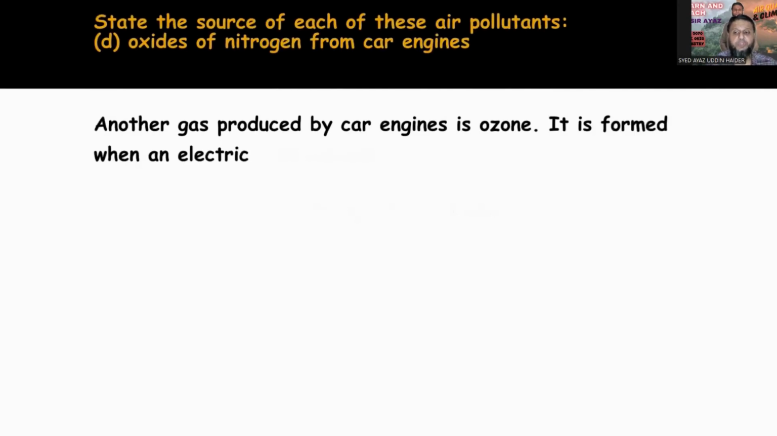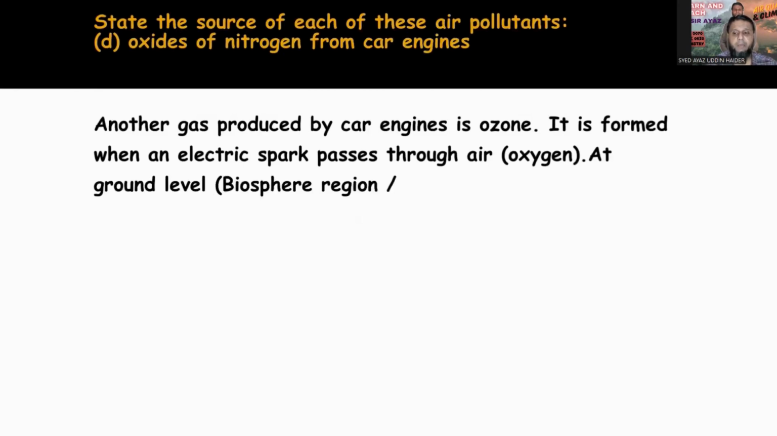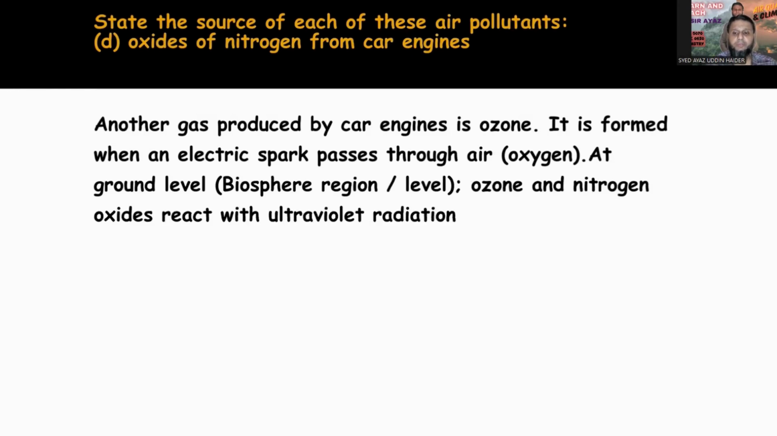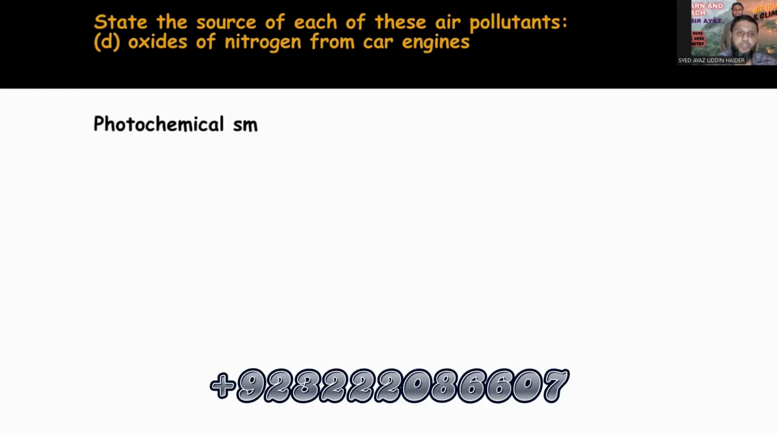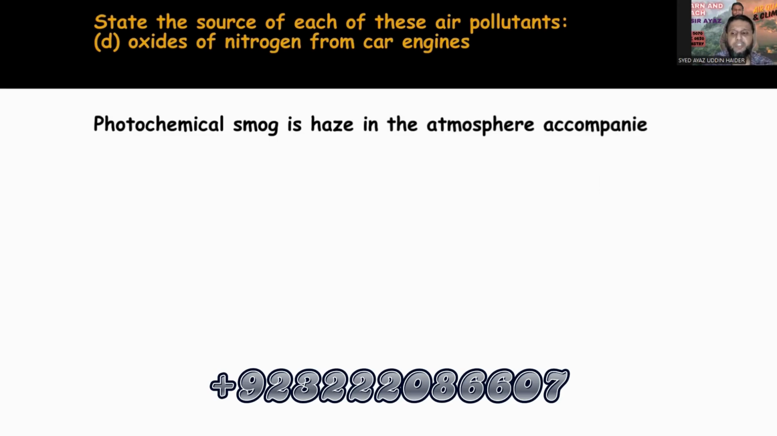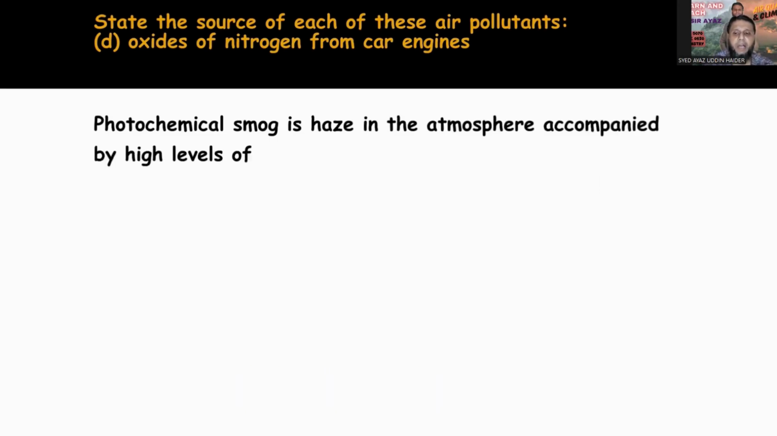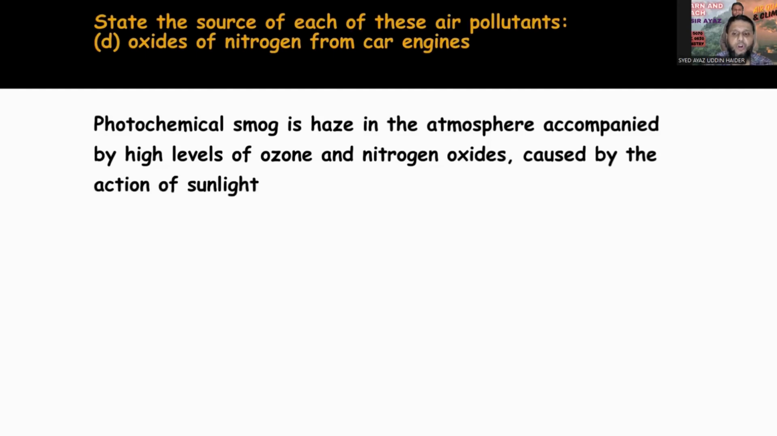Another gas produced by car engines is ozone. It's formed when an electric spark passes through air, oxygen. At ground level, ozone and nitrogen oxides react with ultraviolet radiation in sunlight and produce photochemical smog. What is photochemical smog? It's a haze in the atmosphere accompanied by high levels of ozone and nitrogen oxides caused by the action of sunlight on pollutants.